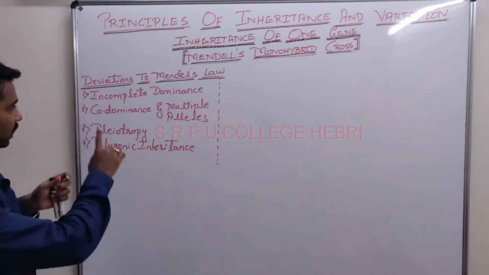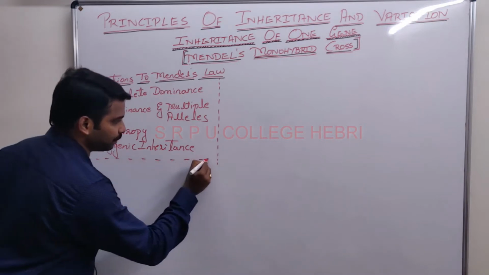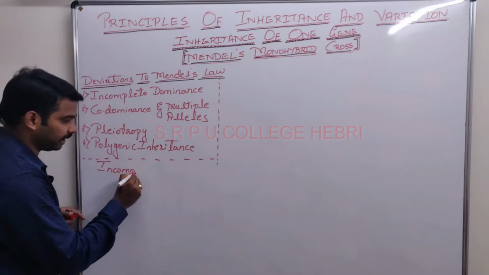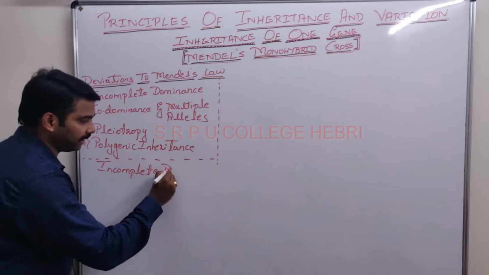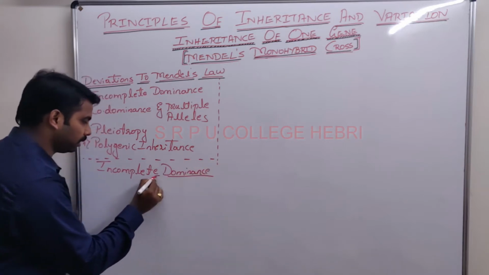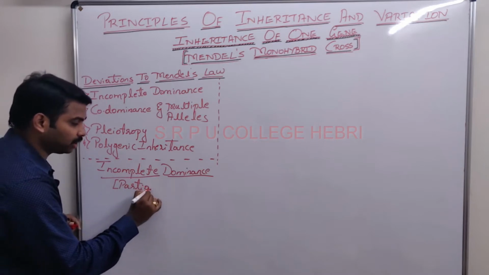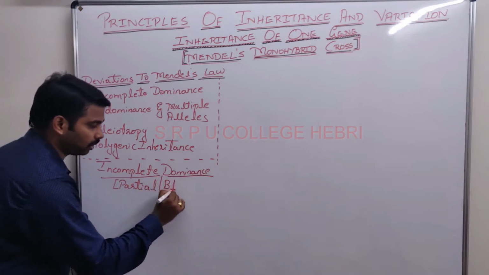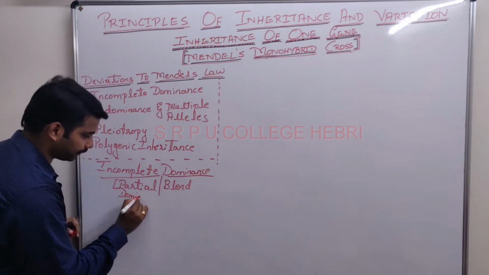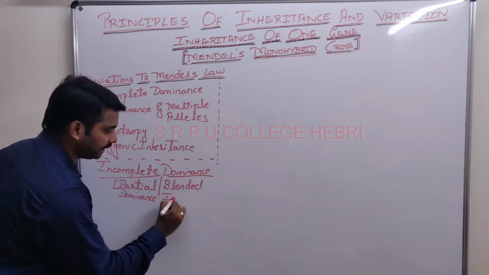In that, the first one is incomplete dominance. Let me first begin with incomplete dominance. Write down the heading: incomplete dominance, or it is also called partial dominance or blended inheritance.